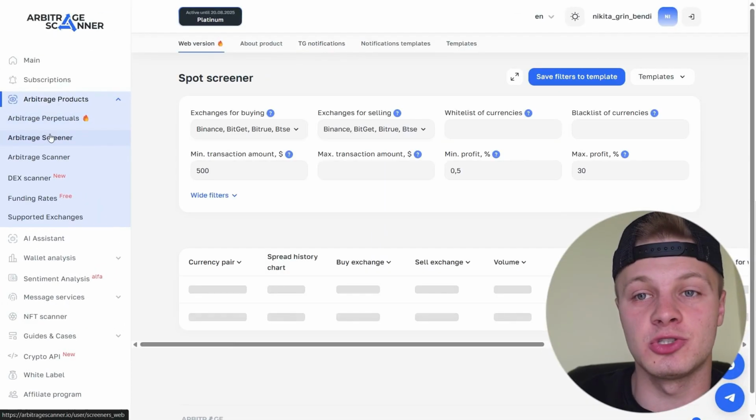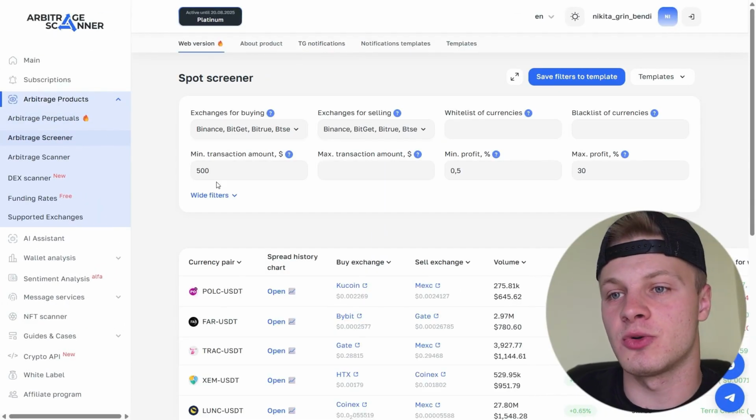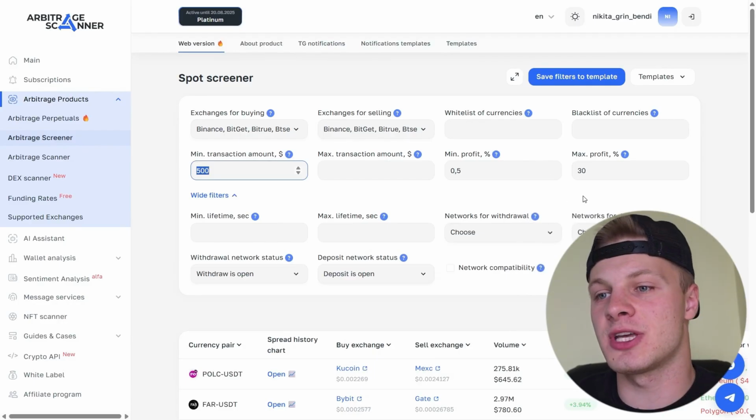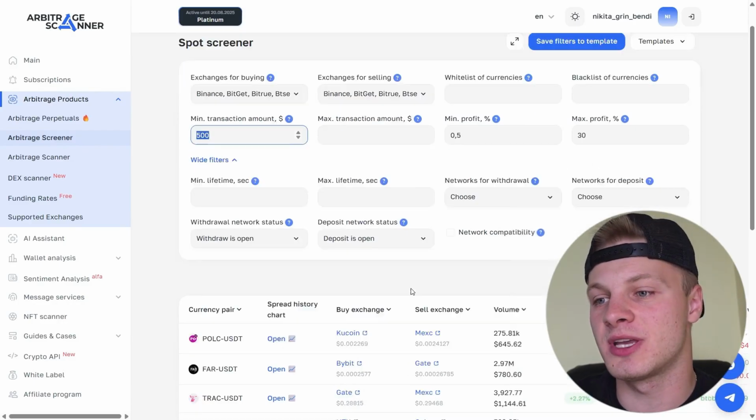That's it, you completely eliminate any manual work for yourself. This service automates the search for spreads and does everything for you. There's also inter-exchange arbitrage here. Let's go to the arbitrage screener. Here as well you set up the settings, transaction amount, exchanges, minimum and maximum profit, open and close deposits.